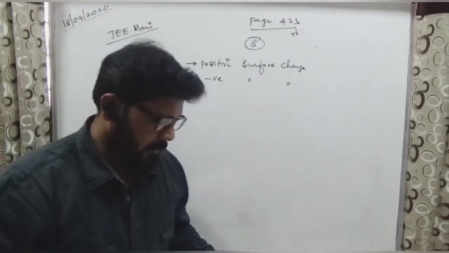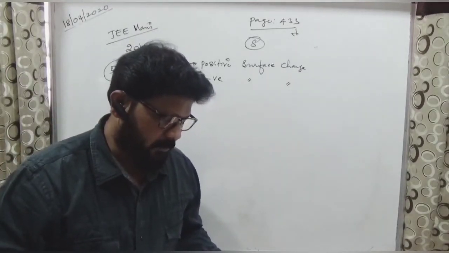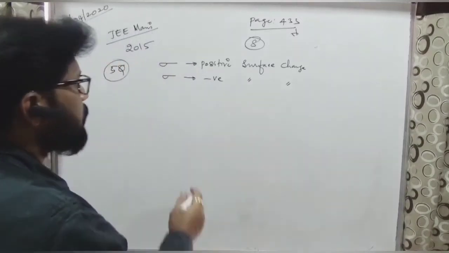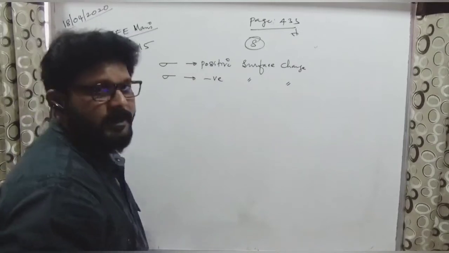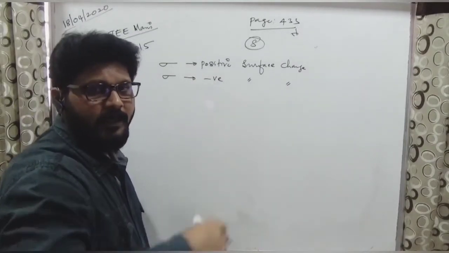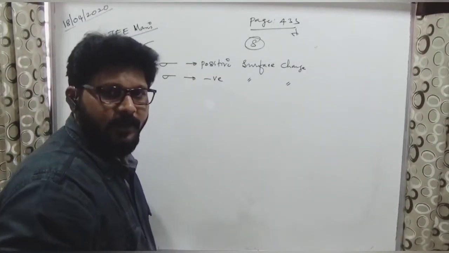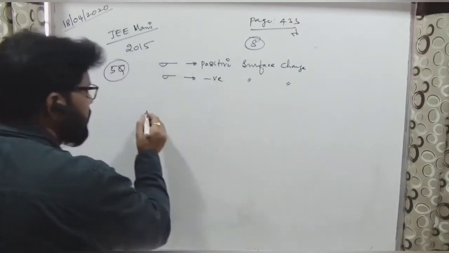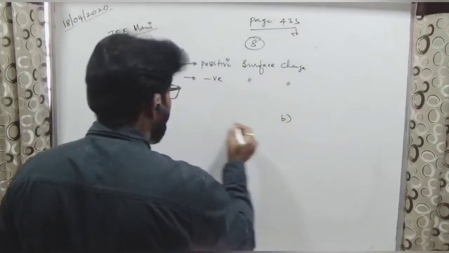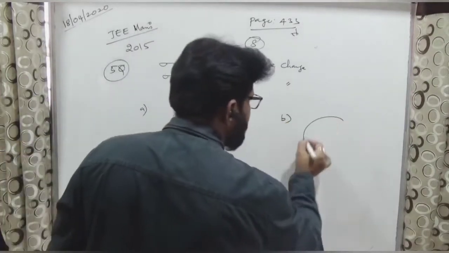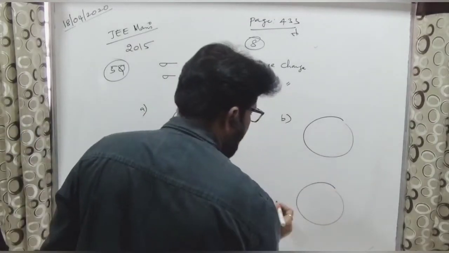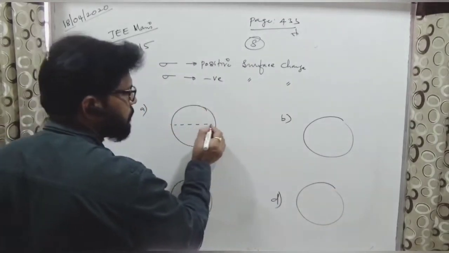Then the electric field lines around the cylinder will look like how? Let us see. So what is surface charge density? Surface charge per unit area. Charge per unit area is nothing but surface charge density. So he has given A, B, C, D. First I'll take one sphere, and we'll make it as 2 halves.